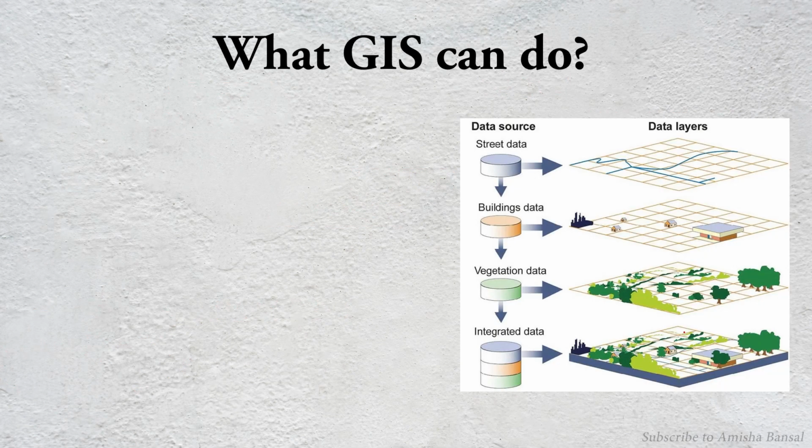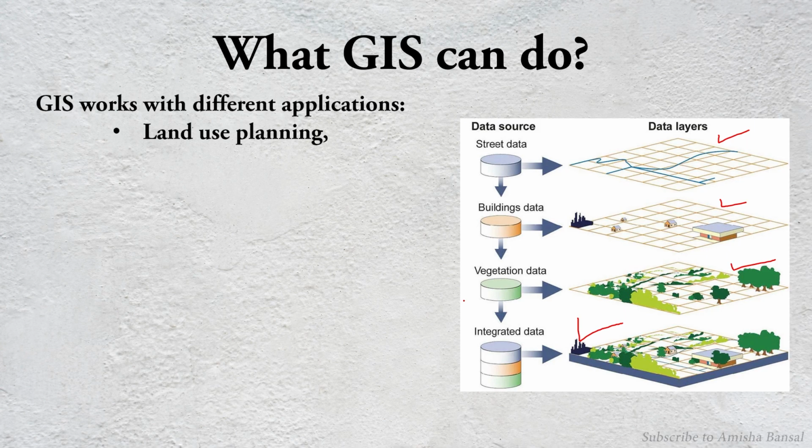So next is what GIS can do. Here is a map which I was talking about, the data. This is the street data, then we have the building data, vegetation data. So we can create different layers in the GIS, which I have shown in this picture, and by compiling all those we can get an integrated layer on which we can see the built up, vegetation, and roads also. We will learn how to create this. Before this we will study what GIS can do for us.